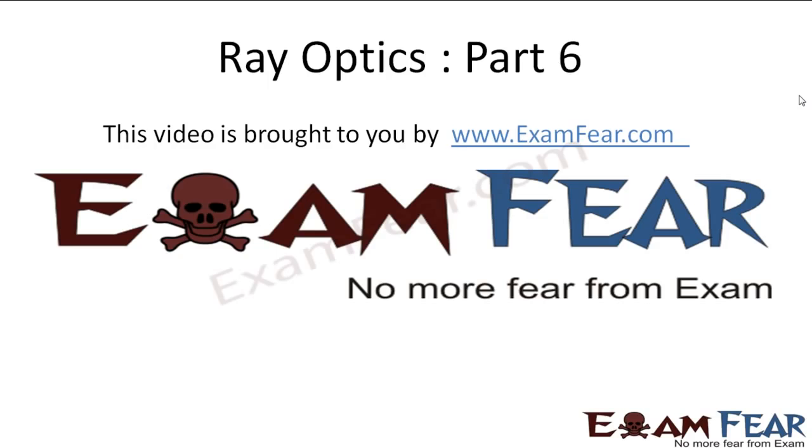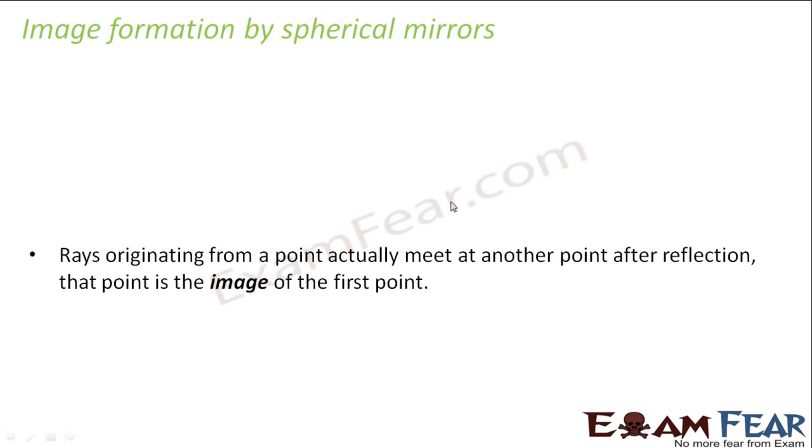Please make sure that you have watched all the videos till part 5 before going ahead with part 6. Let us look at the image formation by spherical mirrors now. Till now we looked at what a spherical mirror is and the different terms related to it. Now I think it is a good time to start with how an image will be formed when an object is placed in front of a spherical mirror.